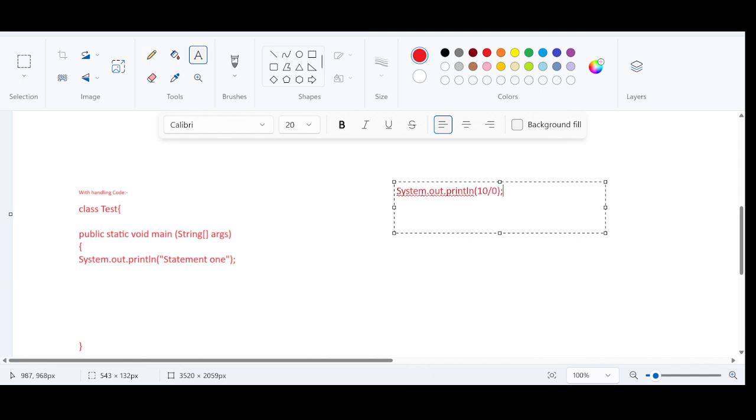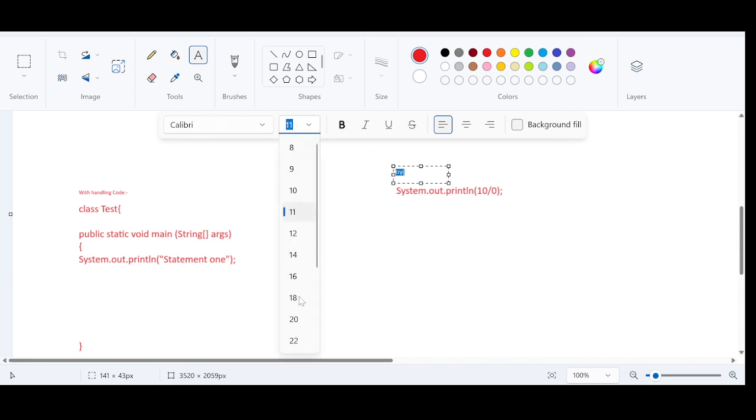If you feel that a code is going to generate an exception, put that code in the try block. Put this code in a block by the name of try. This is a risky code, so I am taking it inside the try block.